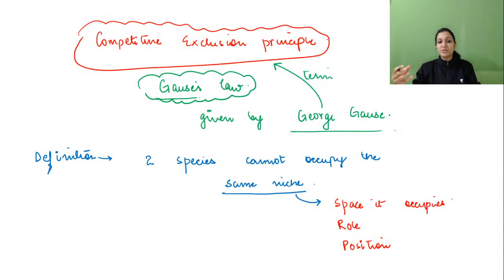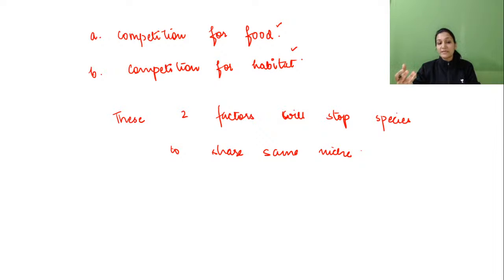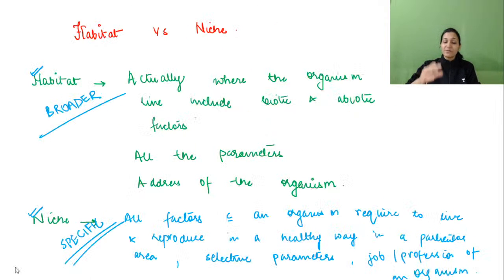Then the competitive exclusion principle was given by George Gause, and it tells that no two species can occupy the same niche. Why can they not occupy the same niche? Because of competition for food and competition for habitat. These are the two things which will stop the same niche from being occupied, or from having a common niche.